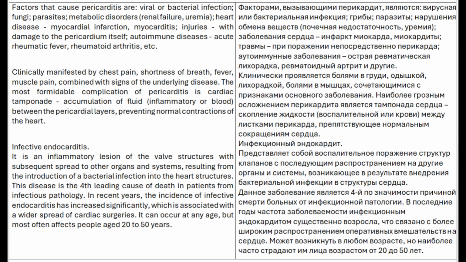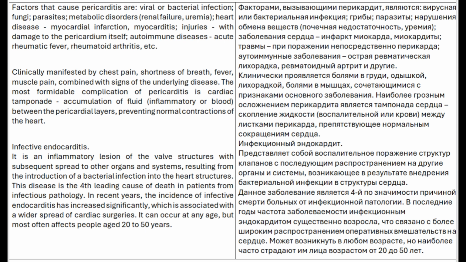Factors that cause pericarditis are viral or bacterial infection, fungi, parasites, metabolic disorders, renal failure, uremia, heart disease, myocardial infarction, myocarditis, injuries with damage to the pericardium itself, autoimmune diseases, acute rheumatic fever, rheumatoid arthritis, etc. Clinically manifested by chest pain, shortness of breath, fever, muscle pain, combined with signs of the underlying disease.